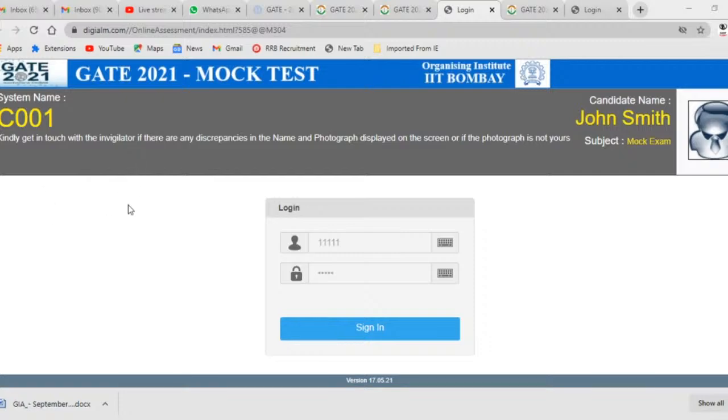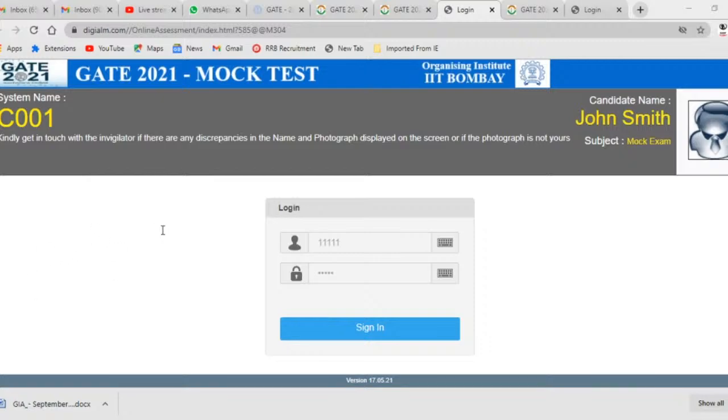The question palette displayed on the right-hand side of the screen will show the status of each question. If you did not visit a question, there will not be any color. If you have not answered the question, there will be red. And if you have answered the question, green color will be there.